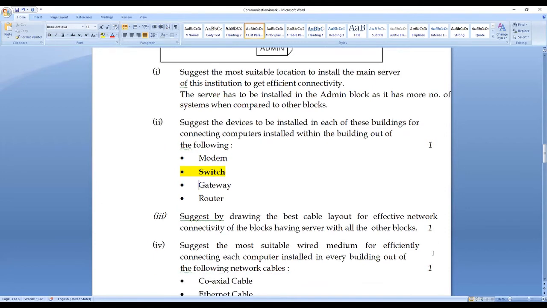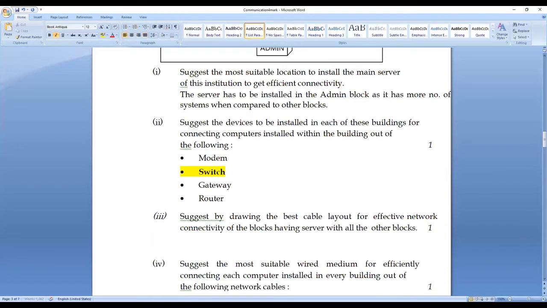Then here, suggest by drawing the best cable layout for effective network connectivity of the blocks having server with all the other blocks. So they are asking us to draw the diagram, that is the layout diagram.